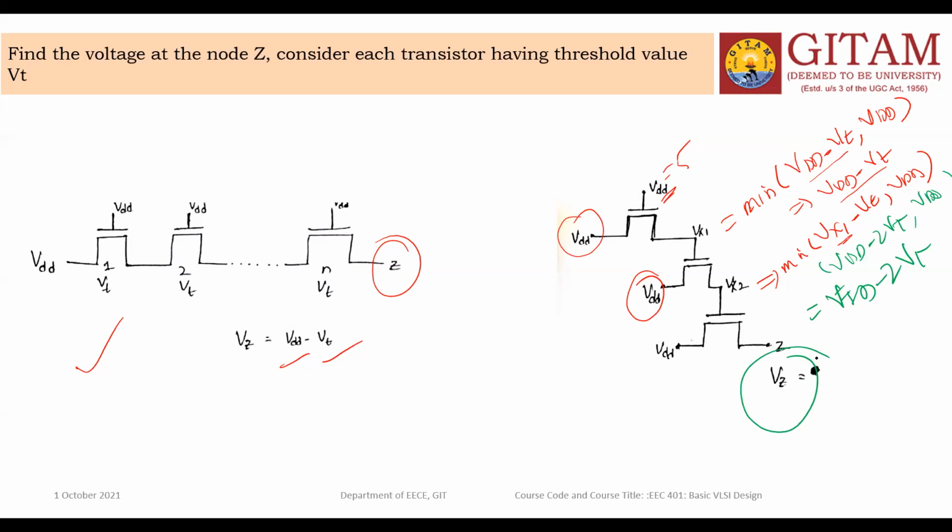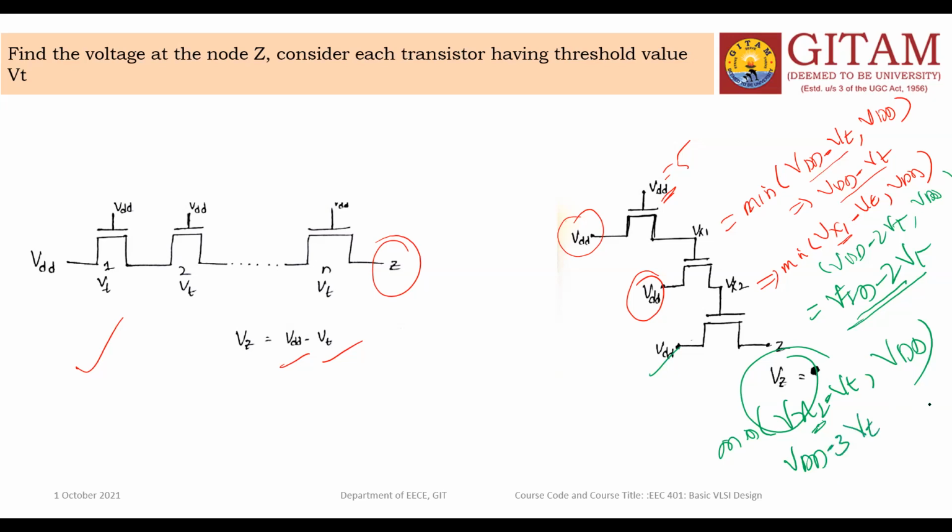Again the formula is the minimum value of the gate potential Vx2 minus VT, comma, input is VDD. What is the Vx2? Here Vx2 is VDD minus 2VT. So VDD minus 2VT minus VT means VDD minus 3VT, comma, VDD. So the final minimum value is VDD minus 3VT.